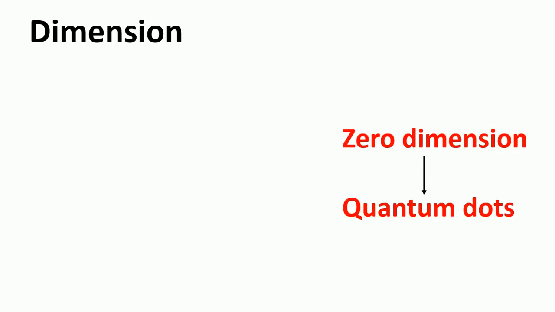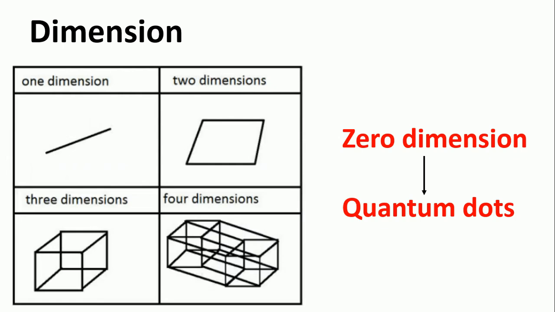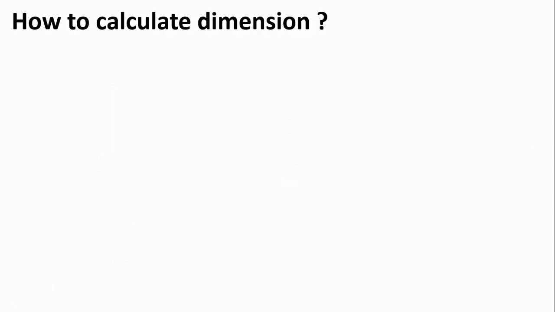Initially we will talk about dimension. We know zero dimension, that is quantum dots; one dimension, that is a line; two dimension, that is a square or rectangle; three dimension, that is a cube; and four dimension you can visualize by seeing this picture. Then how to calculate dimension?